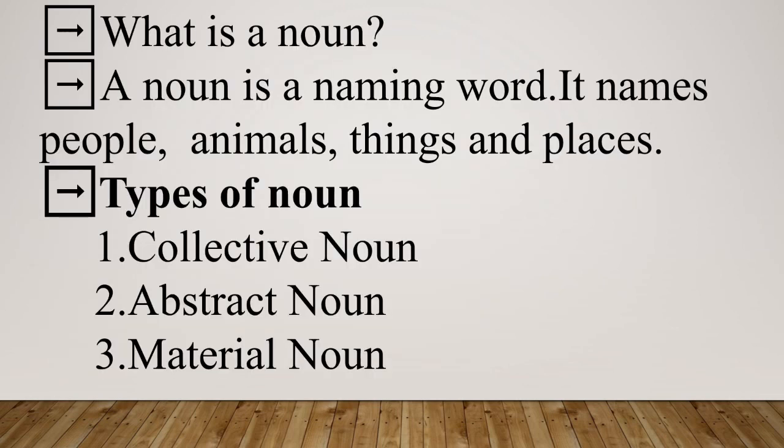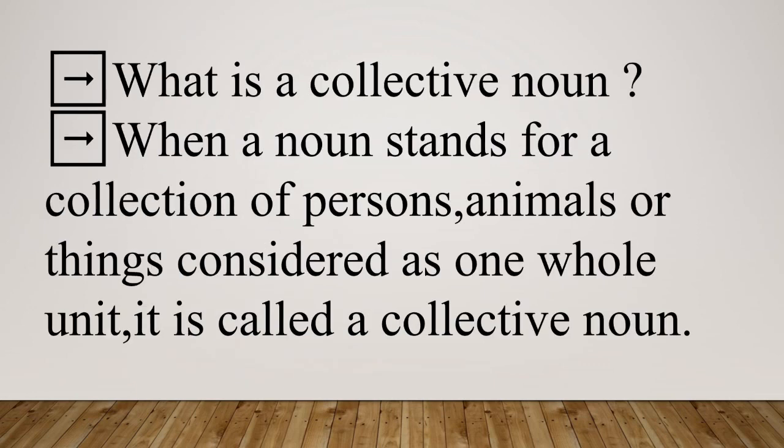So, students, what is a noun? A noun is a naming word. It names people, animals, things and places. So, today we will be learning the types of noun: collective noun, abstract noun and material noun.